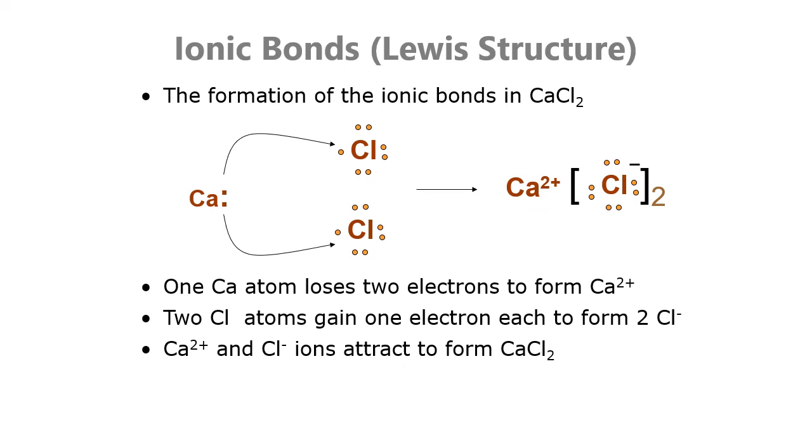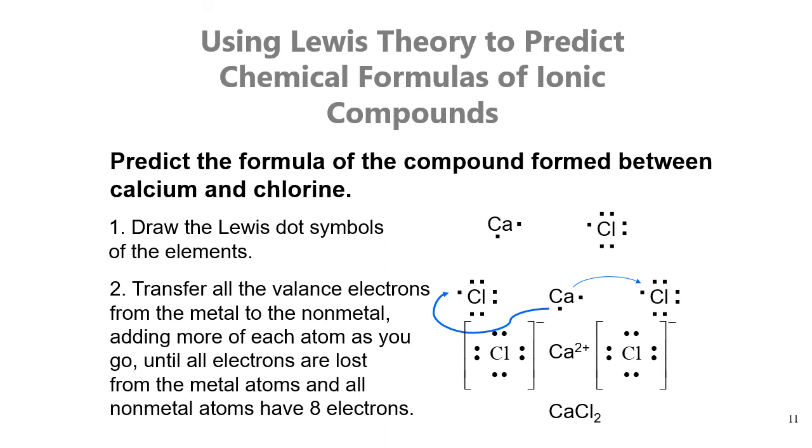To make it clear, this is what to do when you are asked this type of question: predict the formula of the compound formed between calcium and chlorine. First, draw the Lewis dot symbols of the elements, calcium and chlorine.